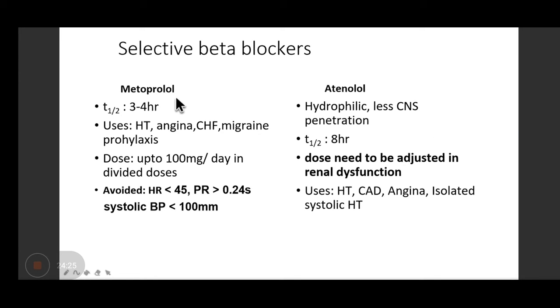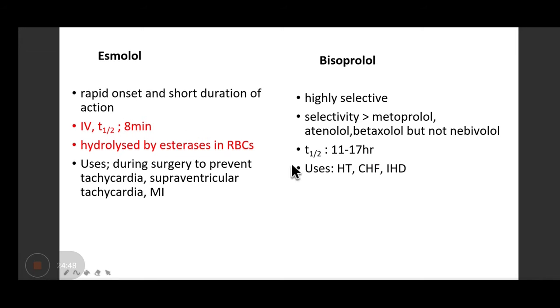Metoprolol is the most important drug which is prescribed nowadays, but it is avoided if the patient has got heart rate less than 45 and if the systolic BP is less than 100 millimeters of mercury, then this particular drug is avoided. Atenolol is hydrophilic, less CNS penetration, but in renal dysfunction, we have to adjust its dose.